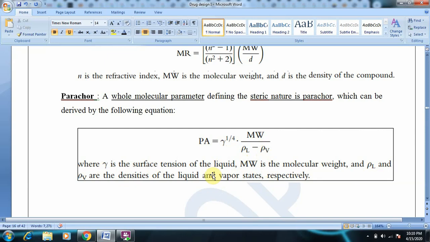Parachor is a whole molecular steric parameter, and it is defined as Pa equal to the fourth root of gamma into molecular weight divided by rho L minus rho V, in which gamma is the surface tension of the liquid, Mw is the molecular weight, rho L is the density of the liquid, and rho V is the density of the vapor state.